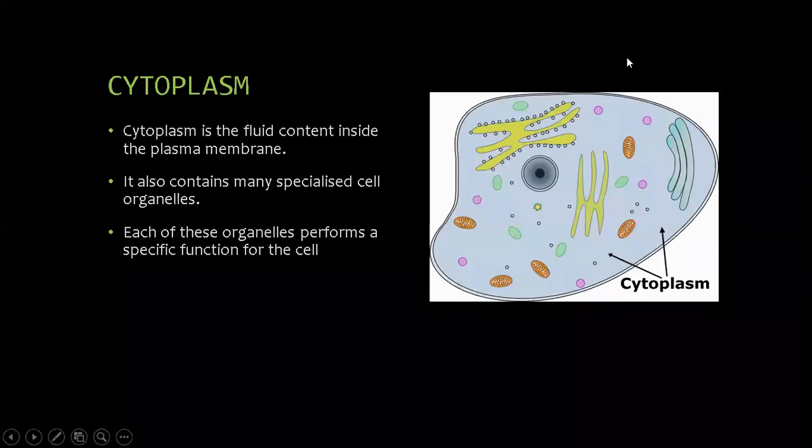Now, let's see about cytoplasm. Cytoplasm is the fluid content inside the plasma membrane. It also contains many specialized cell organelles. Each of these organelles performs a specific function for the cell.